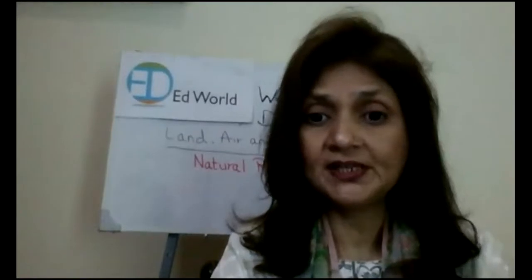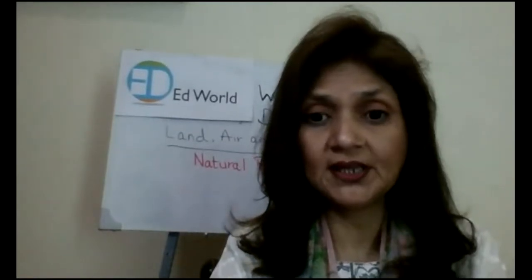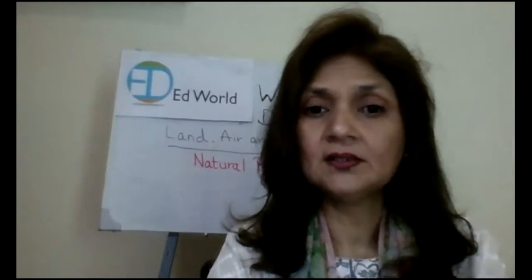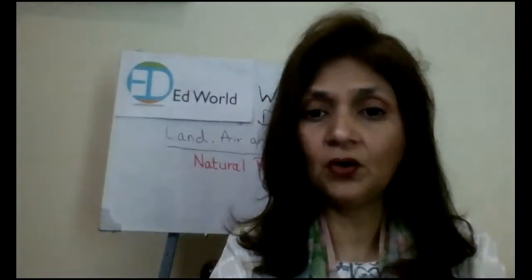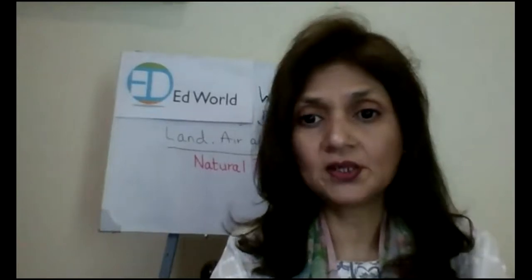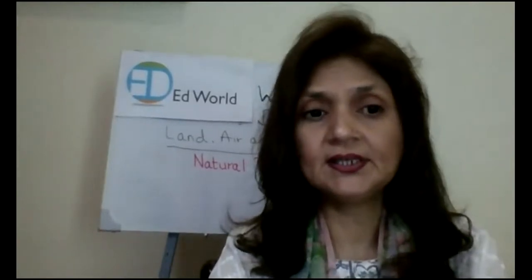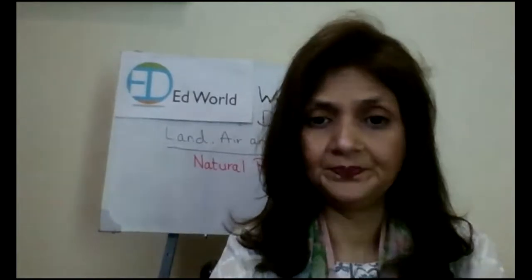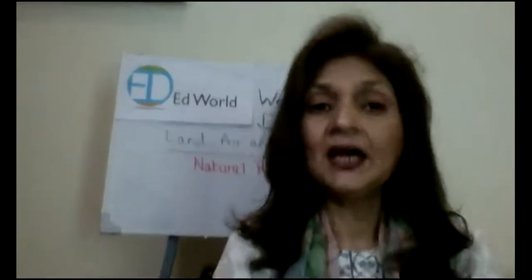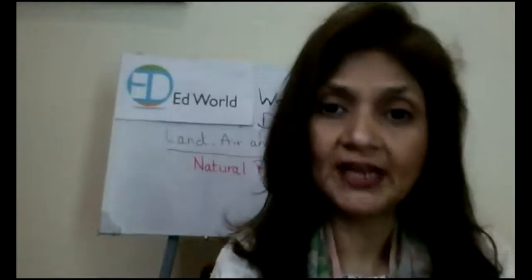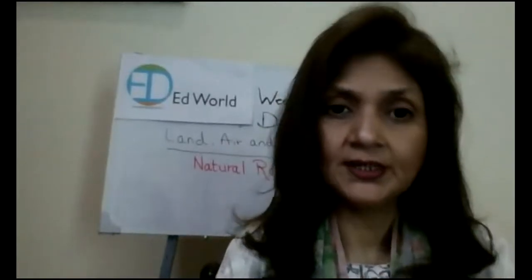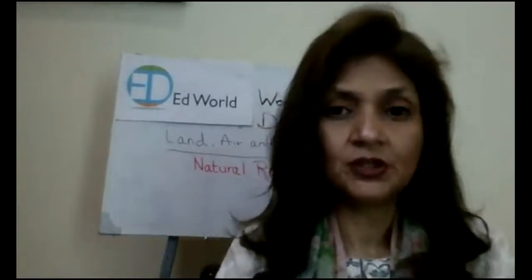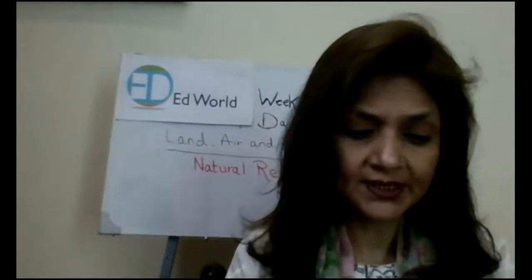Remember the presentation that I have explained you just now? Yes, water, oil, trees, soil, rocks, animals. These are all the natural resources. Now, I want you to make a list of natural resources, and you can draw small pictures if you have time, right? So what are the natural resources?